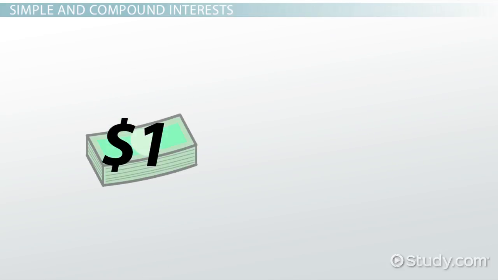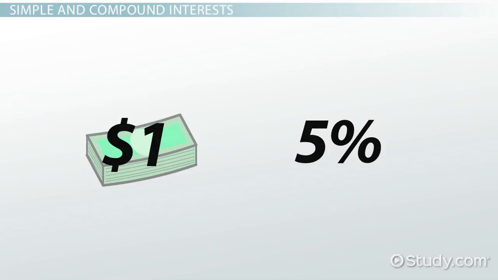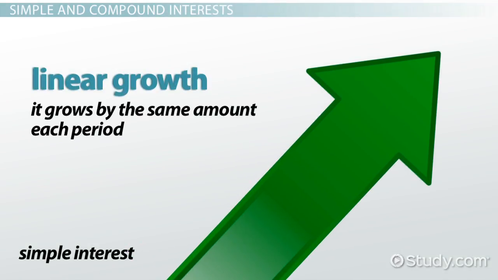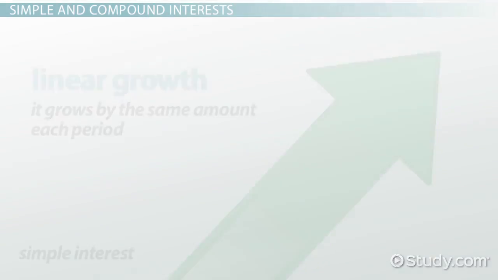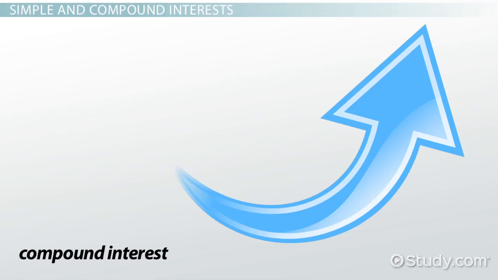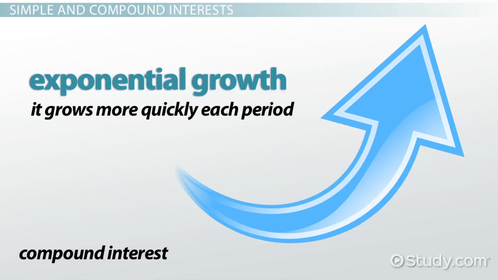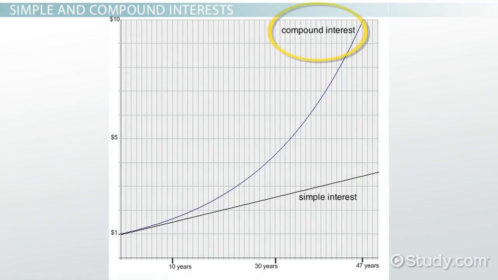Assume an original balance of $1 at 5% interest per year. Look at a graph of simple interest versus compound interest. A balance with simple interest shows linear growth, meaning it grows by the same amount each period. That's why the graph of simple interest is in a straight line. A balance with compound interest, meanwhile, shows exponential growth, meaning it grows more quickly each period. That's why the graph of compound interest curves. It gets steeper as the money continues to stay in the account.